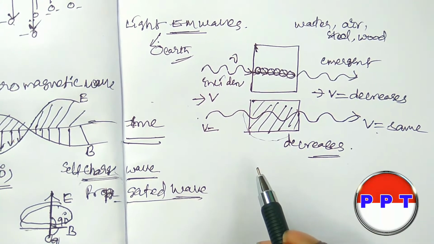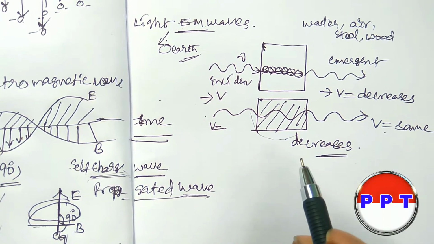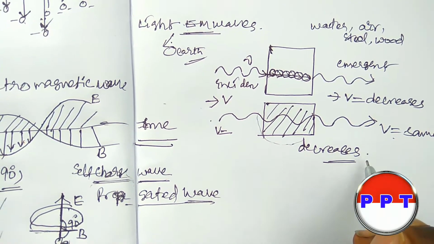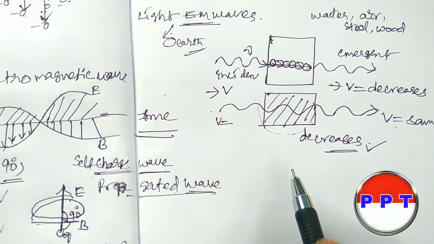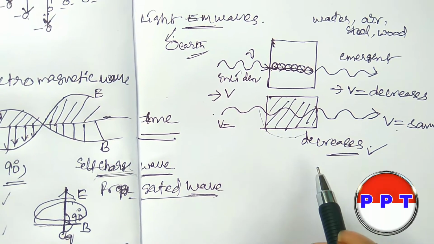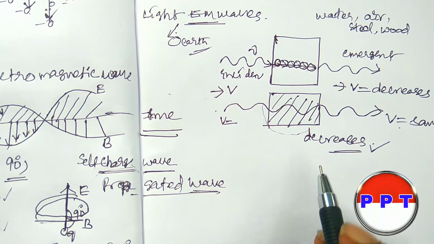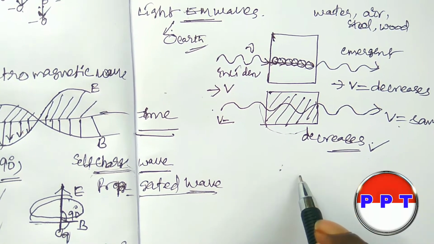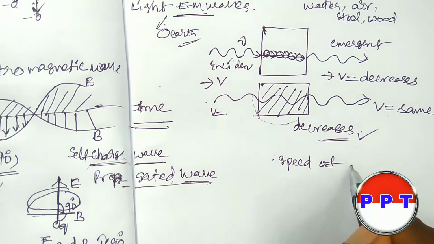Whenever the light waves or electromagnetic waves move through any medium, the speed of the wave decreases. So what is the characteristic to decide that light waves belong to electromagnetic waves? That characteristic is the speed of light.